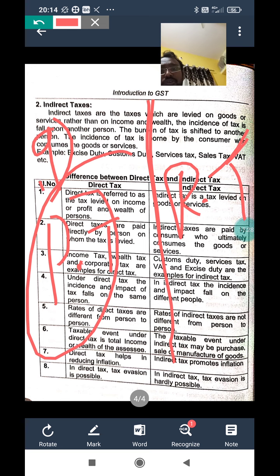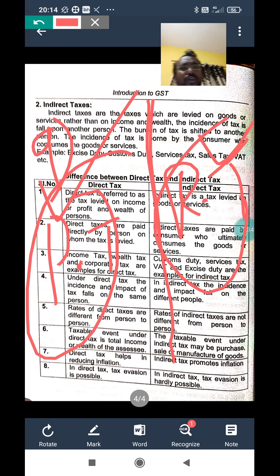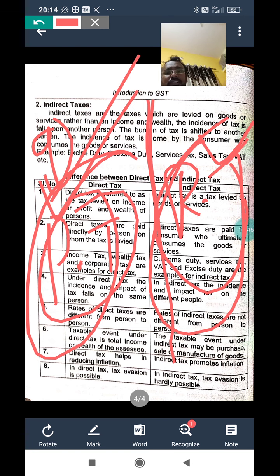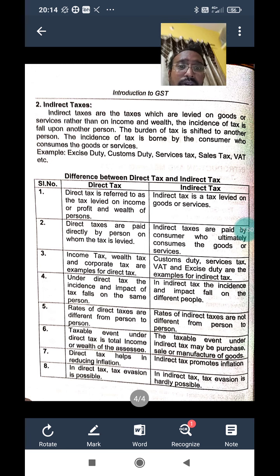What is progressive? Growth oriented tax. Direct tax is called growth oriented tax, and indirect tax is not growth oriented because poor people are not able to give more money, still they have to give the tax. Here poor people do not come, it is a tax on the rich party. This is the difference between direct tax and indirect tax.